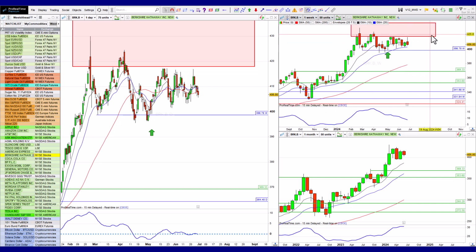Berkshire Hathaway battling with that 420 level in terms of resistance, but also forming a triangle here. We've got a series of lower highs and a series of higher lows. So it's effectively consolidating and leading towards a breakout.